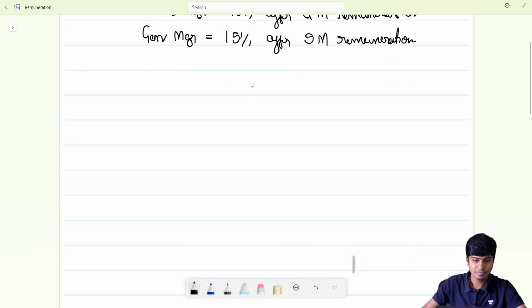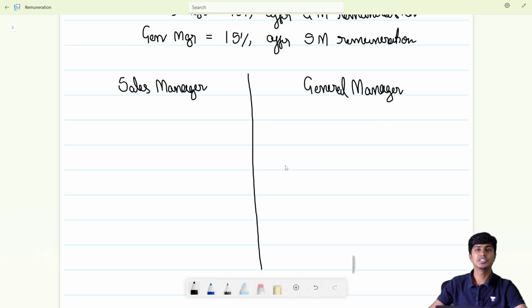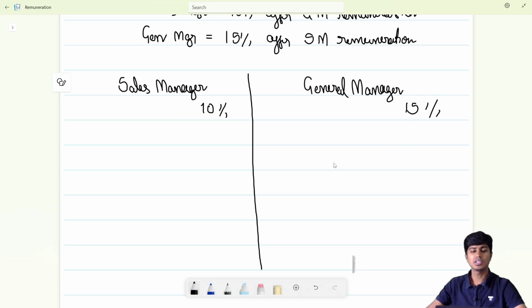let's draw a line here. And on one side, I'll write sales manager. And on the other side, let me write general manager. Sales manager is entitled to 10% and general manager is entitled to 15%. Assuming the profit to be 1 lakh.